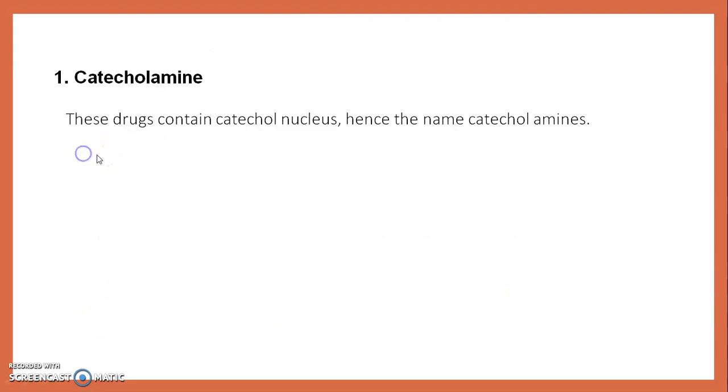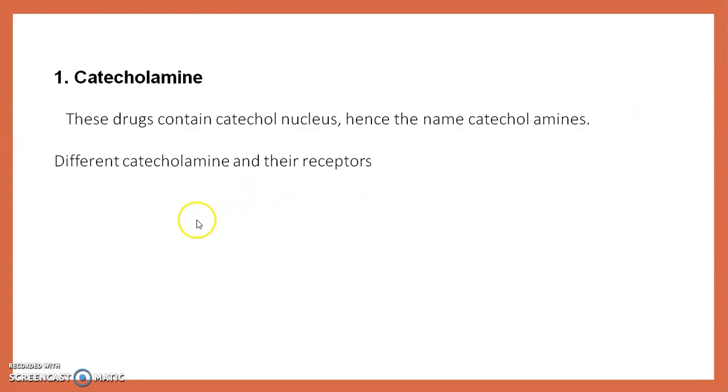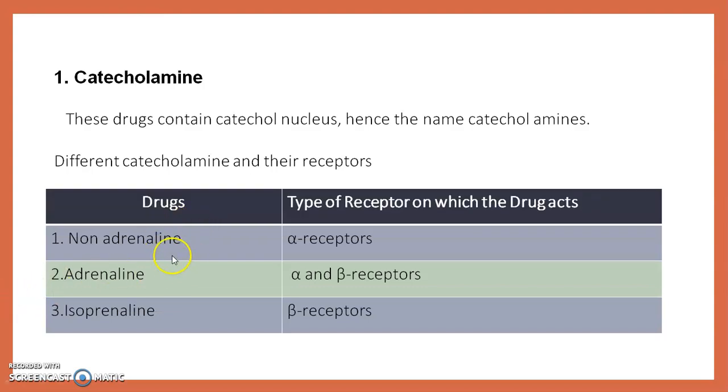Then we see the catecholamines. These drugs contain a catechol nucleus, hence they are named catecholamines. They mainly contain amines. Different catecholamines and their receptors: noradrenaline has alpha type of receptor. Adrenaline has alpha and beta type of receptors, so this drug can act on both alpha and beta receptors. Isoprenaline acts mainly on the beta receptor.